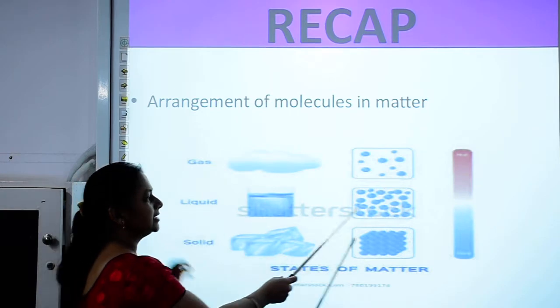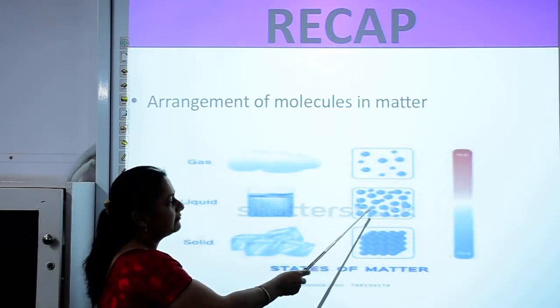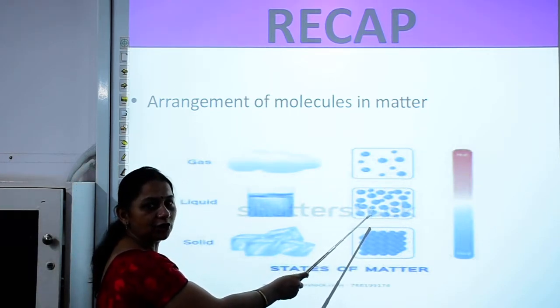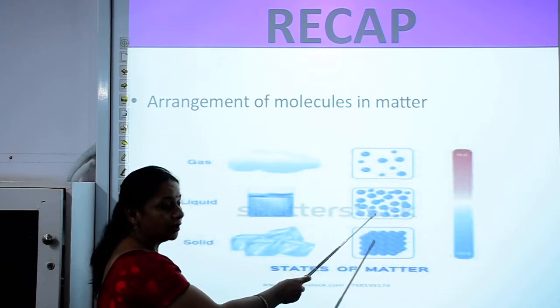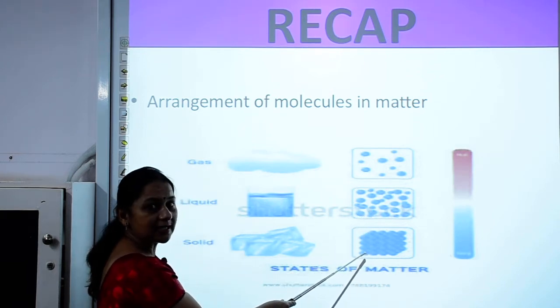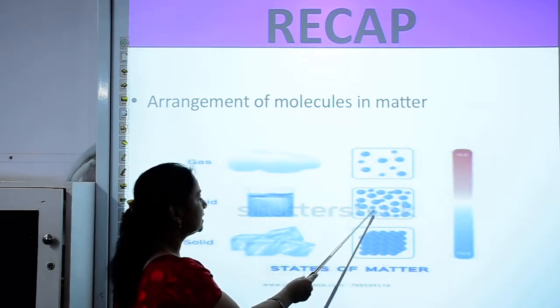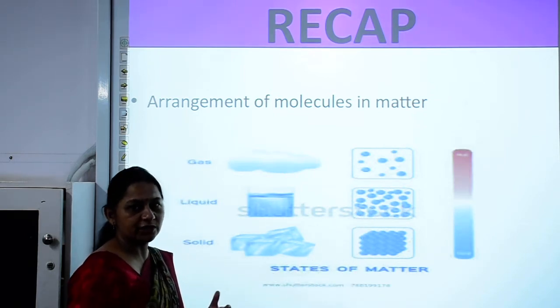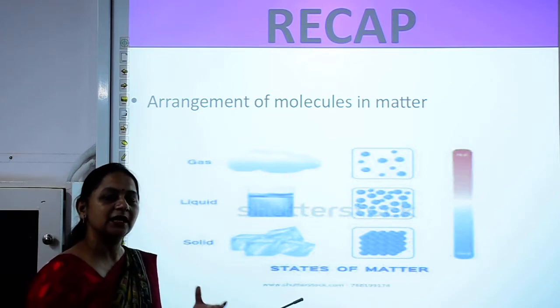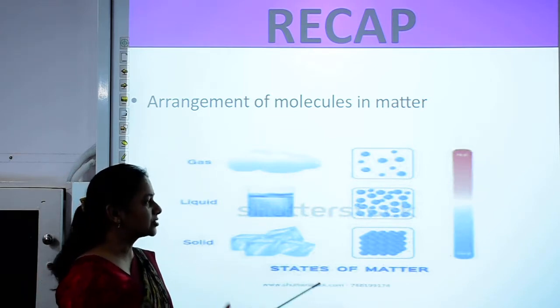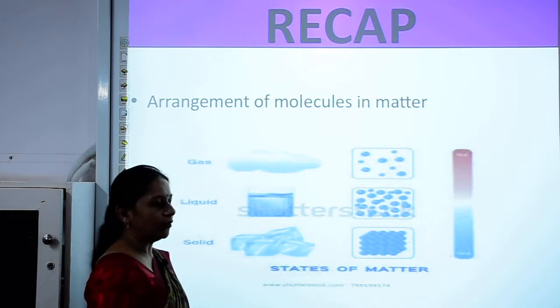Now, in liquids, the molecules have very little intermolecular space. They are not as closely packed as in solids. So the molecules of liquids are a bit free to move. They have small space in which they can move, and so the liquids can flow.